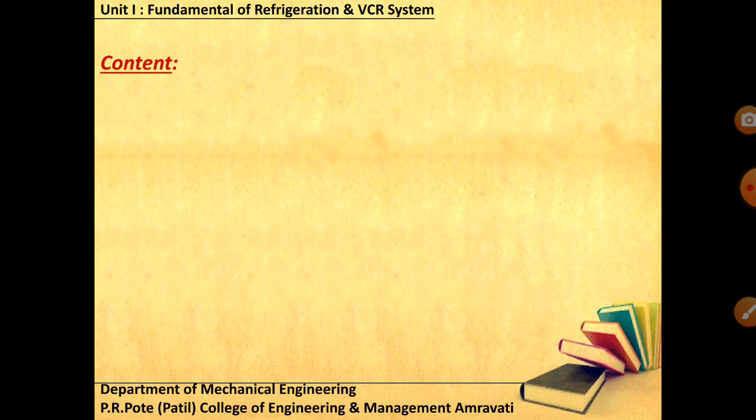Before going to the exact portion of the VCR system or fundamentals, let us go through the outline of this particular unit, that is the content.